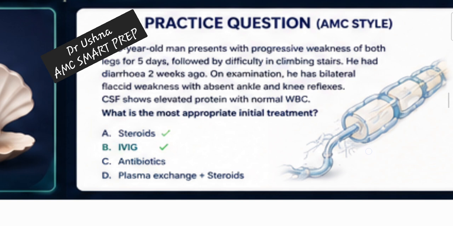Let's practice an MCQ. A 35-year-old man presents with progressive weakness of both legs for 5 days. So progressive, both symmetrical, 5 days, acute history.